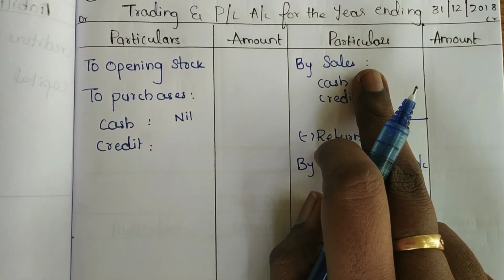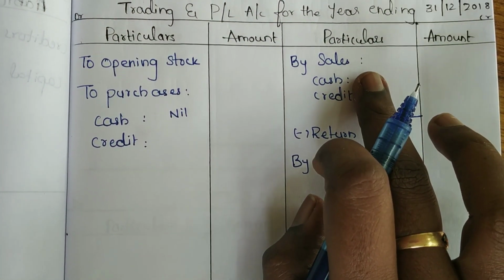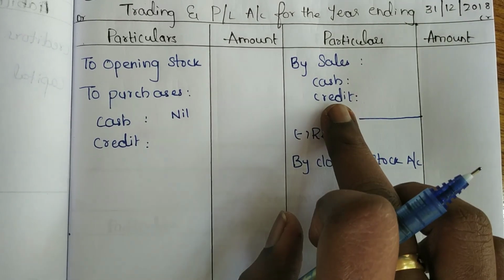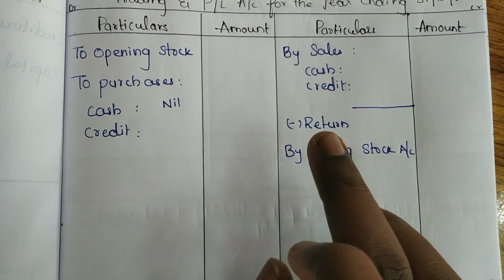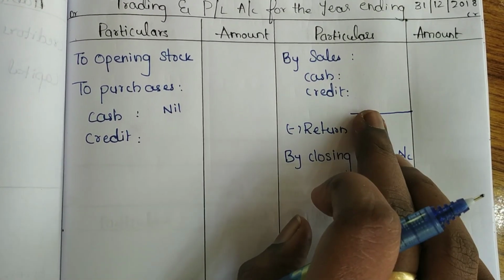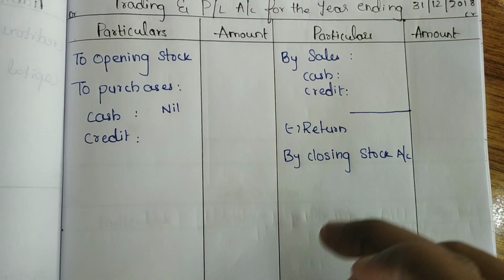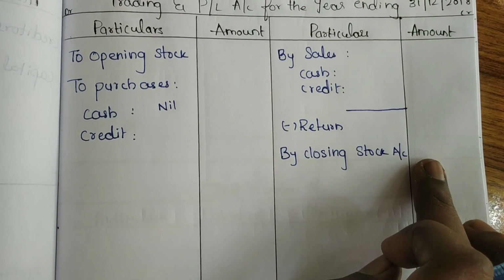And coming to the credit side, sales: we have to find out the cash sales by preparing the cash account, and the credit sales by preparing the total debtors account. And see, the sales return is also given in the question, so I am going to deduct it from the total sales, and I will take that amount in the outer column. And closing stock is given in the question, so I will take the amount here.